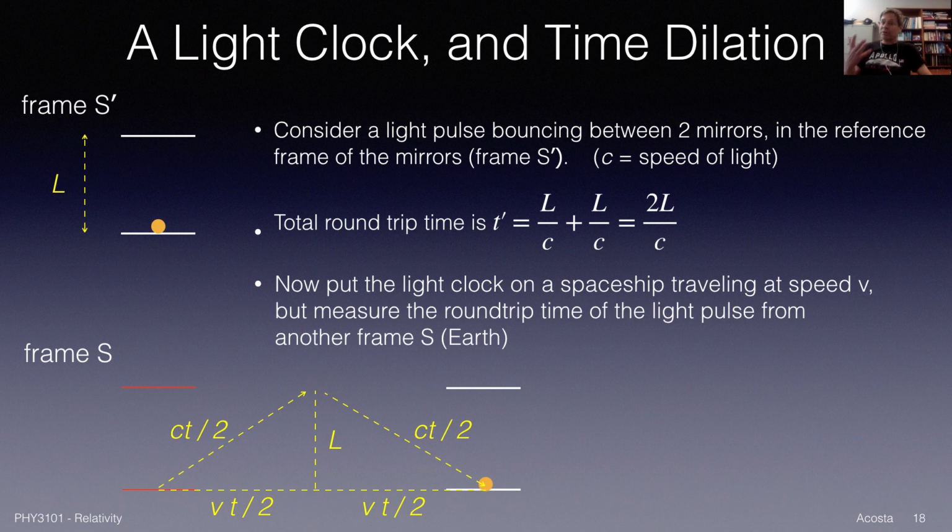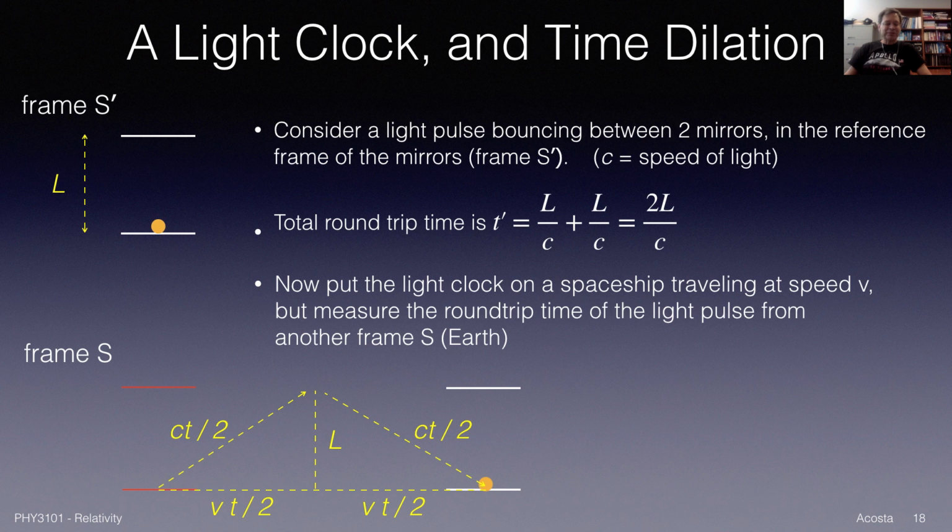Well, we know all observers measure the speed of light to be c, even when you're in the rest frame or even if you're in the Earth frame. So, okay, the light pulse goes at a speed c. How much time elapsed to go from the bottom to the top? Well, that was half the total time. That's t over 2. So ct over 2 is this distance, the hypotenuse of this right triangle here. This leg is length L, the horizontal leg is vt over 2, and then the hypotenuse is ct over 2. Does that make sense? I hope so.